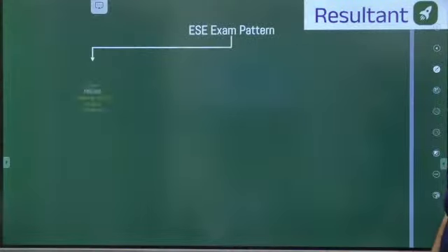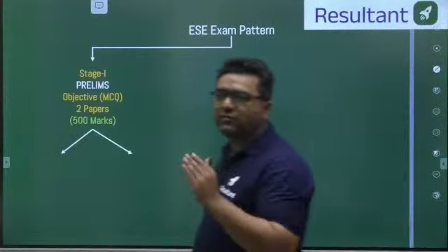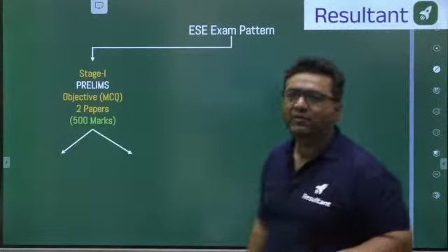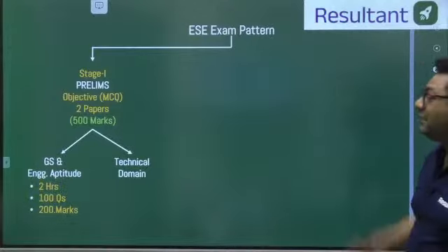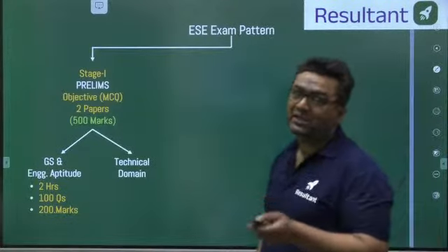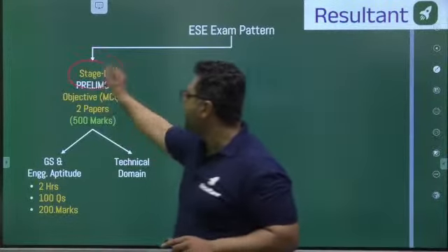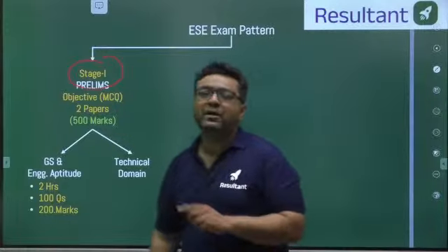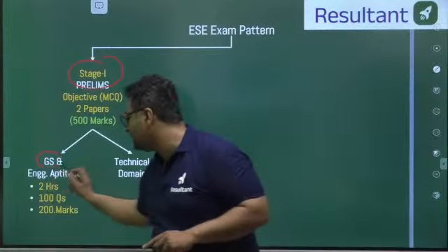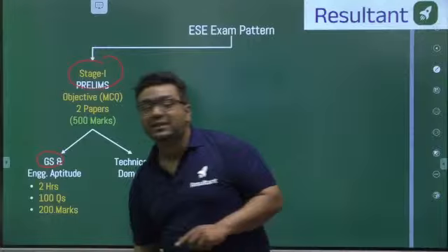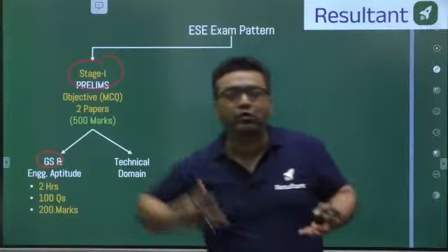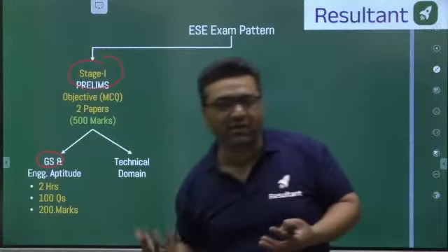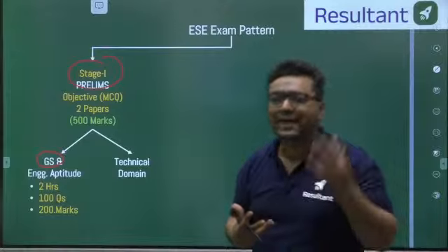Next guys, we are going to talk about the ESE exam. After this we will enter into the main things. So when we are talking about the ESE exam, it is going to happen in 3 stages. Stage 1 is the prelims paper. Here you need to appear for 2 papers. One is the GS and aptitude paper, where the syllabus is mathematics, aptitude, material science, project management, current affairs. Likewise, you have 10 subjects.